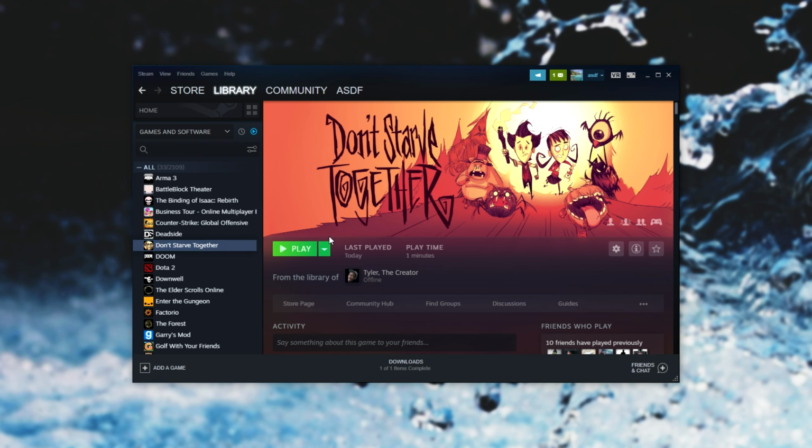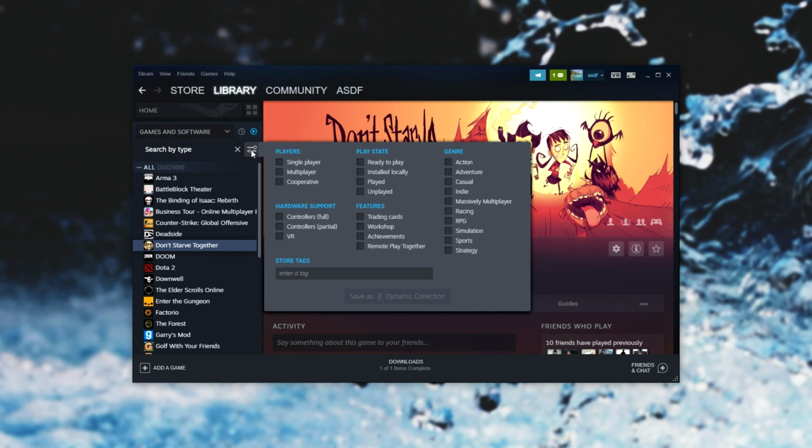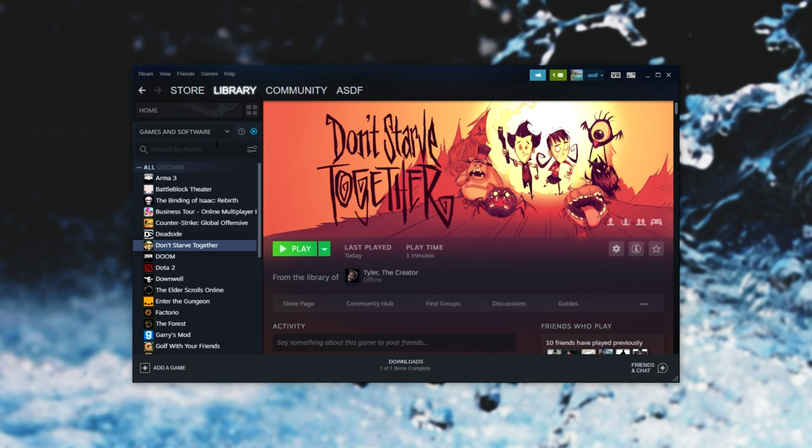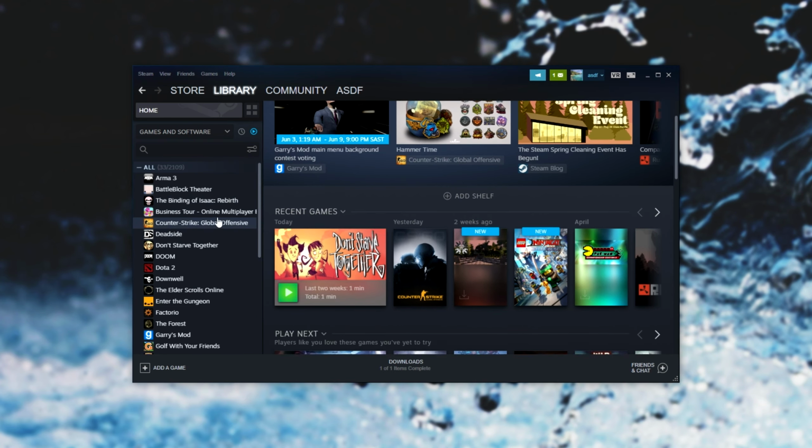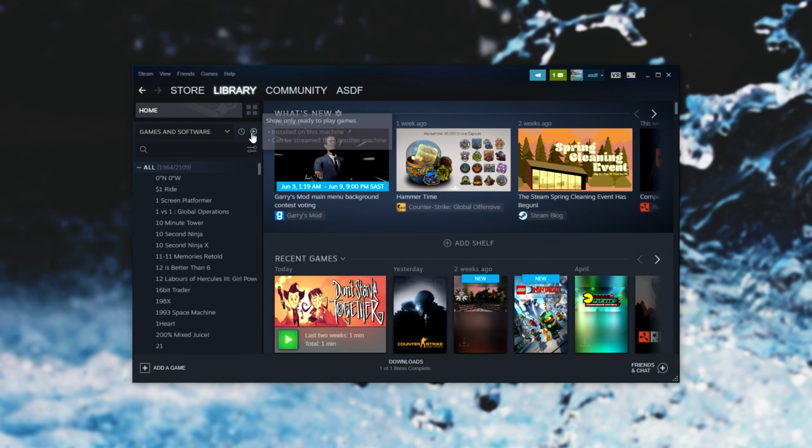Assuming I'm playing a game, if I log into my main account on another computer and start up either that game or a different game, then I'll have a couple of minutes to go ahead and finish up, save up, and then I'll eventually get booted out of the game and back to the screen over here, where I can go ahead and play any of my own games. Now, previously, there was a little feature over here to go ahead and sort to only the games on your account, though right now I'm unable to find this for some reason. But there usually is a way to sort games that are actually just owned by your account.